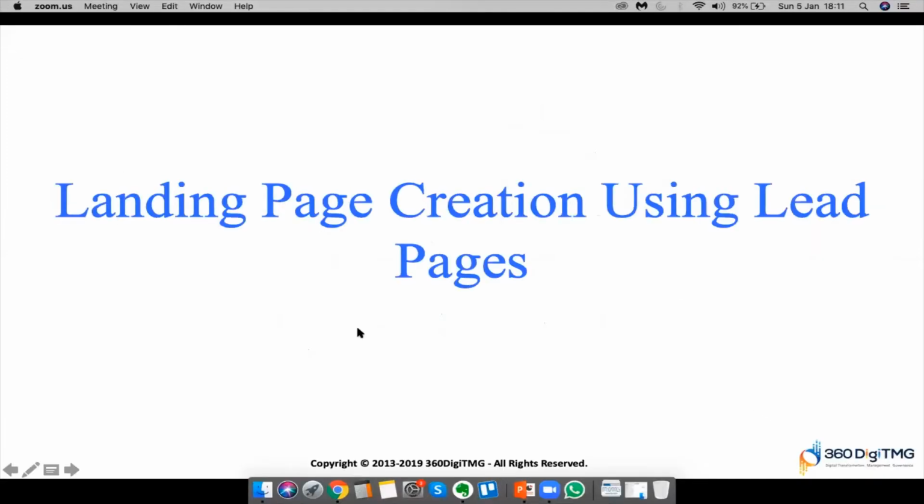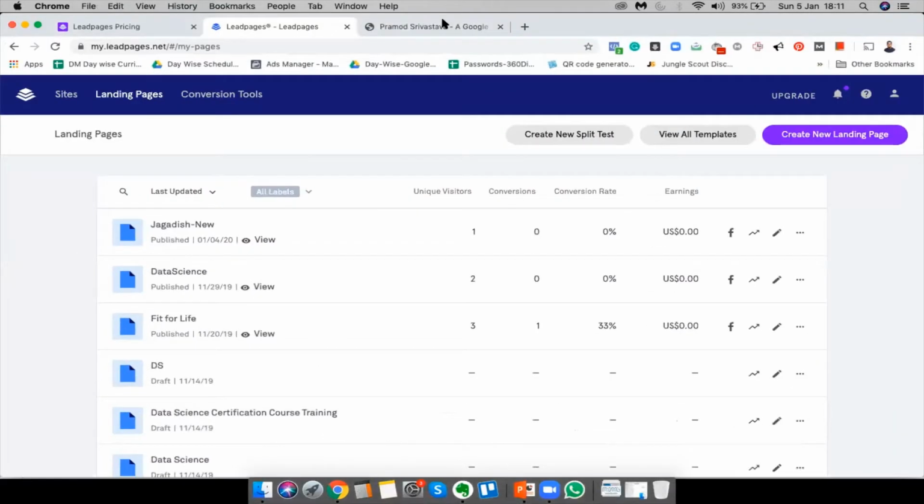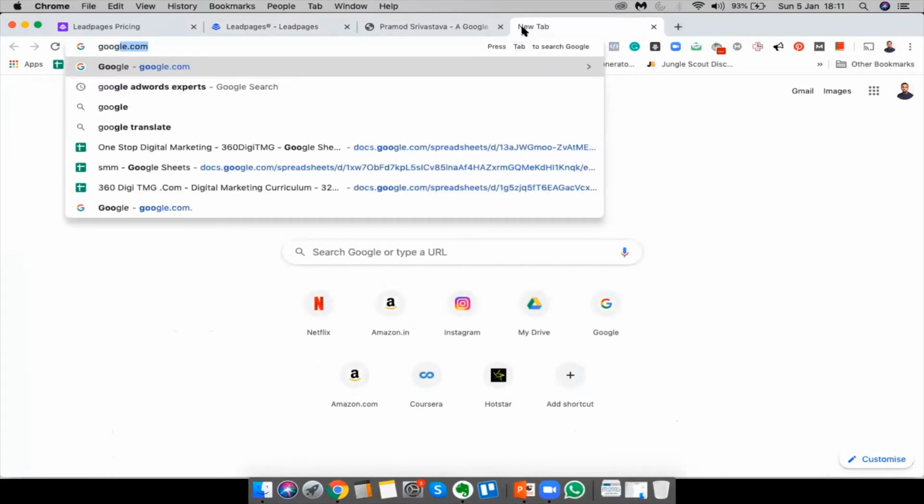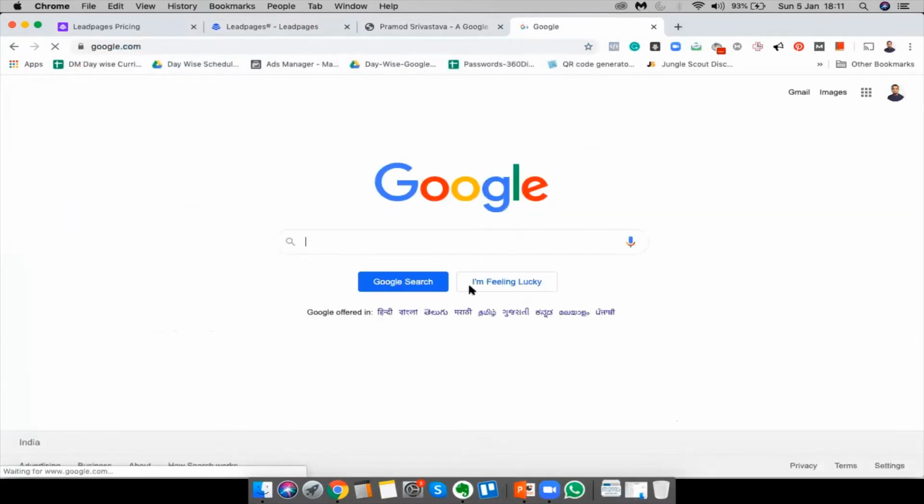Perfect. So let me just show you some examples of what a landing page is. What I'm going to do is go to Google first, and tell me any business name, Rohit. Any business, any category. So it could be dentists, farmers, or anything. Do you want to give an example, or should I just take one and explain?